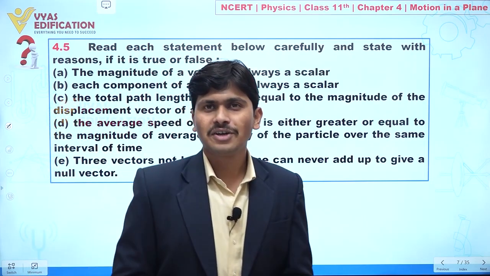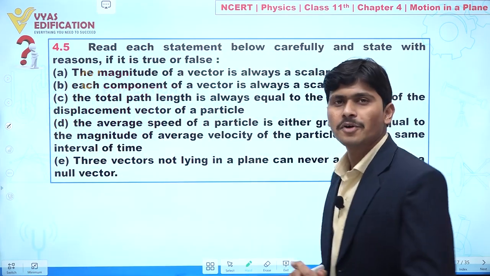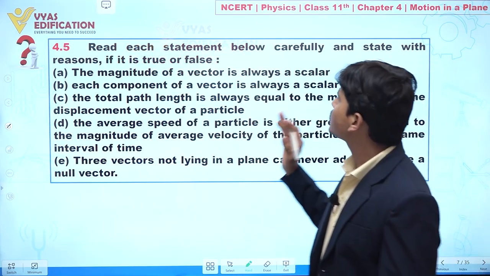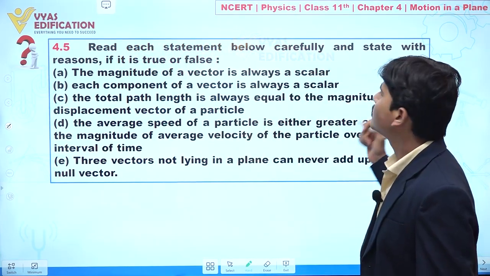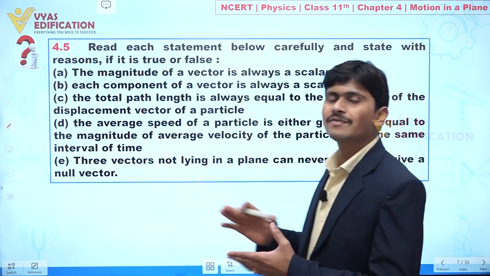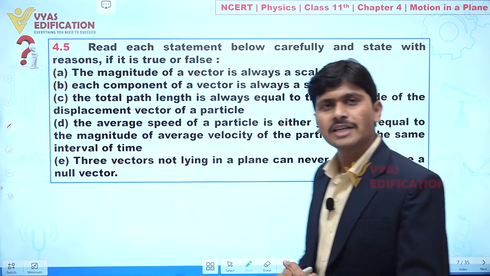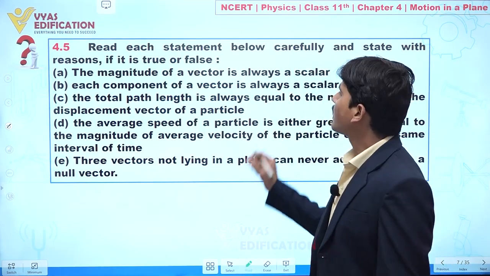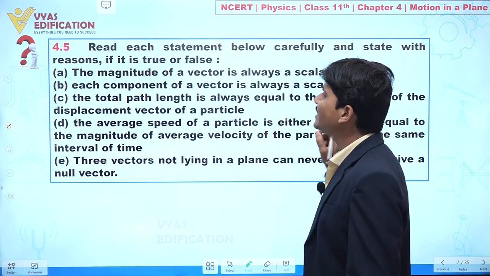Now dear student, we are going to discuss question number 4.5, and in this question it is given to you, read each statement below carefully and state with reasons if it is true or false. Clear? We have to find which statement is true and which one is false. Now, statement number one is given to you: the magnitude of a vector is always a scalar.